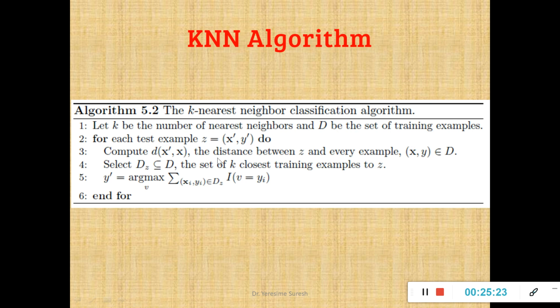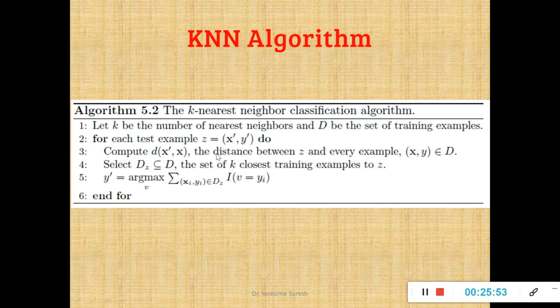How to calculate distance? We have seen. Either use Euclidean distance, Manhattan distance, or Minkowski's. So compute the distance from every training example to the testing example. Then what should I do? Select Dz. What is z? The testing record distance that belongs to the data set, such that the set of k closest training examples to z. That means specify the value of k.